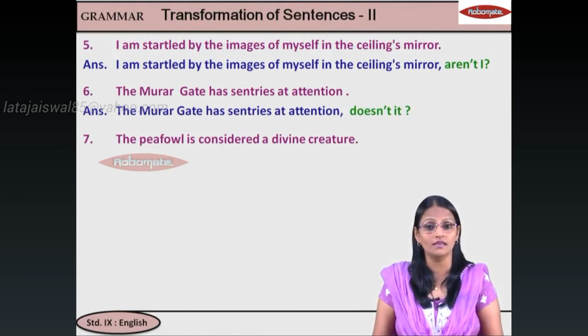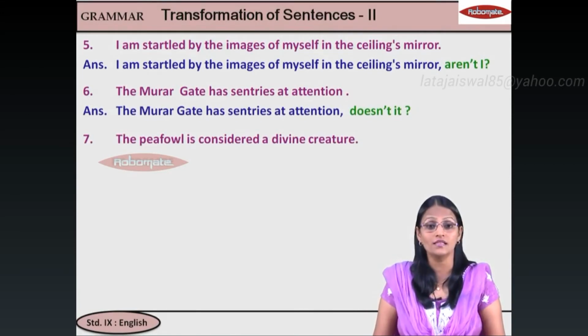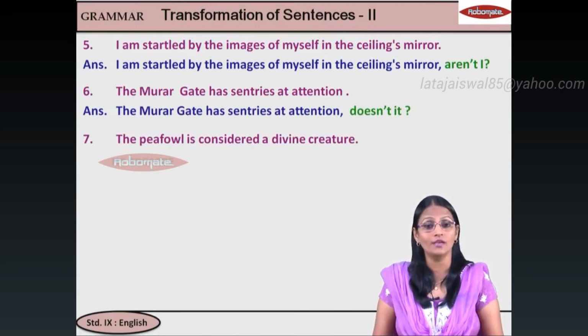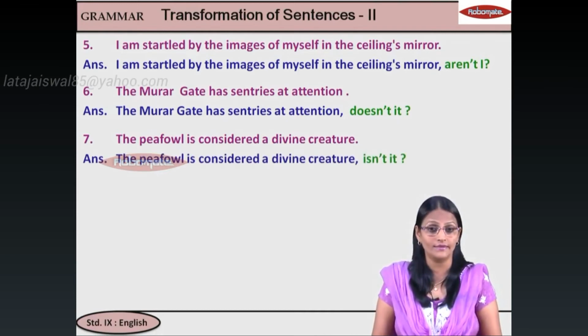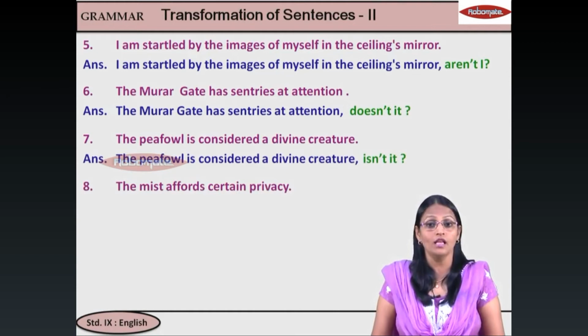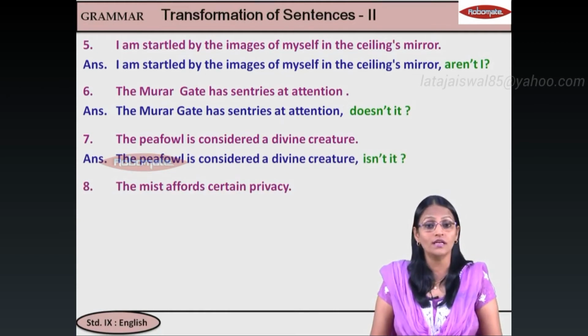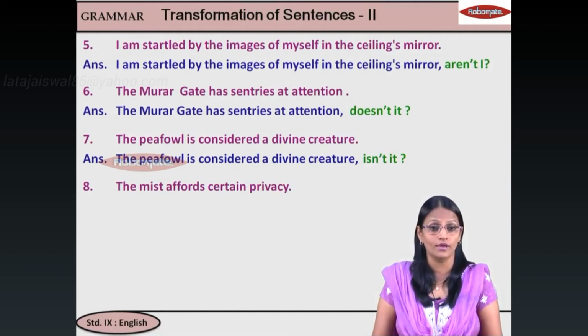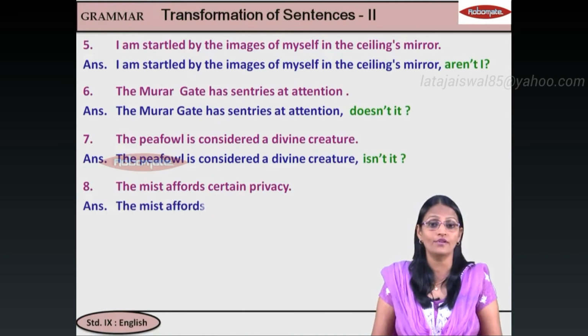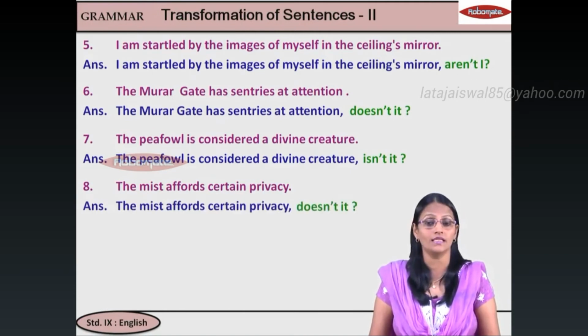Is considered. Again, is the auxiliary. I will take it but make it negative and I will say, isn't it. Next, the mist affords certain privacy. Affords, single verb. So, I will use do or does, present tense. So, the mist does. Therefore, I will write, doesn't it.